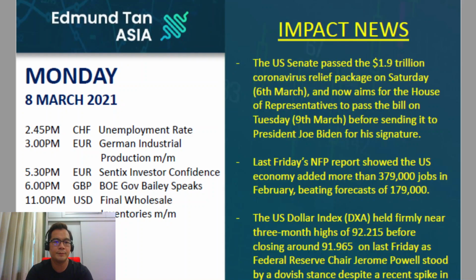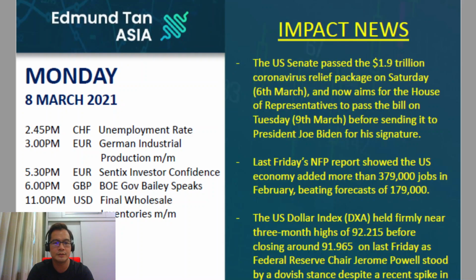So, latest economic data before we go to the MT4 chart analysis. As of last Saturday, on the 6th of March, the US Senate has passed the 1.9 trillion US dollar coronavirus relief package, and now the bill is being moved on to the House of Representatives, where it is expected to be approved on the 9th of March, which is actually tomorrow, a Tuesday. So once the House of Representatives approves the bill, it will be sent to President Joe Biden for his final approval. They are expected to disperse the funds before the 14th of March deadline, where the current unemployment program aid will end on the 14th of March.